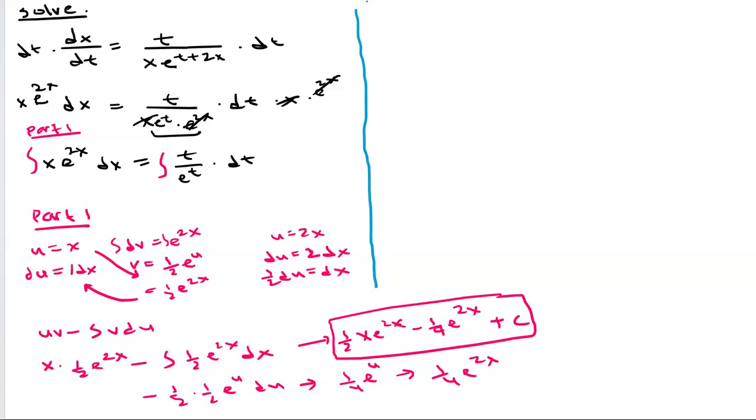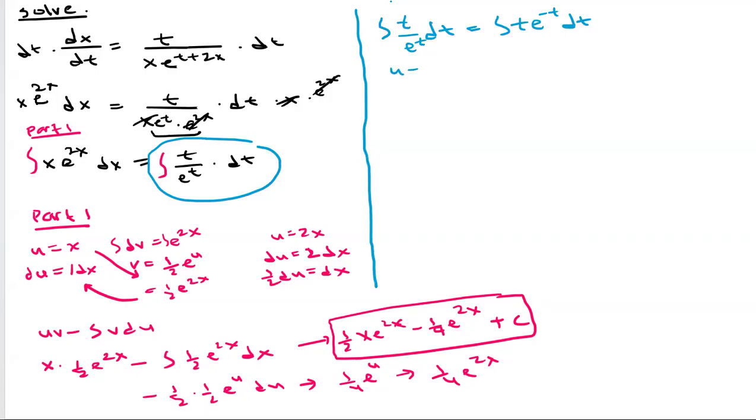All right, so the right side here, we're going to work on this now. So we have the integral of t over e to the t dt. One thing we can do is rewrite this as the integral of t e to the negative t dt, and then we're going to use integration by parts again.